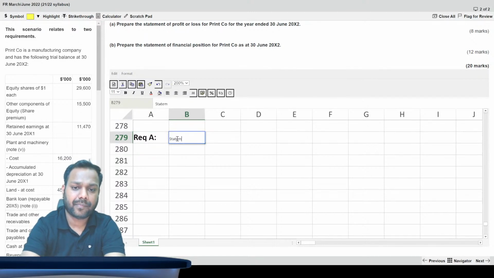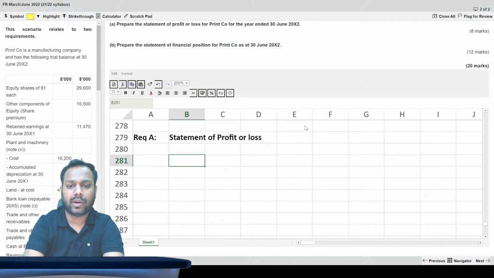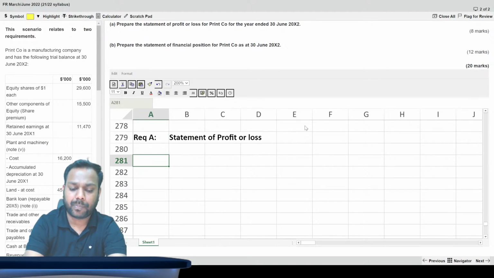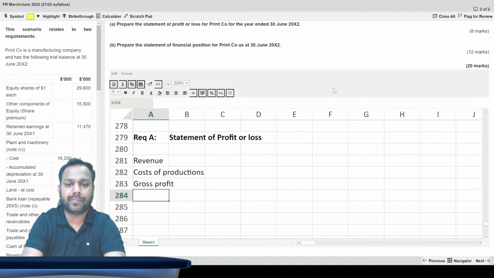Statement of profit or loss. Okay, now let's draw the format first. Revenue, then costs of production, then gross profit.